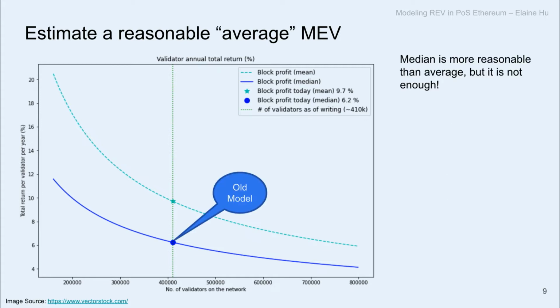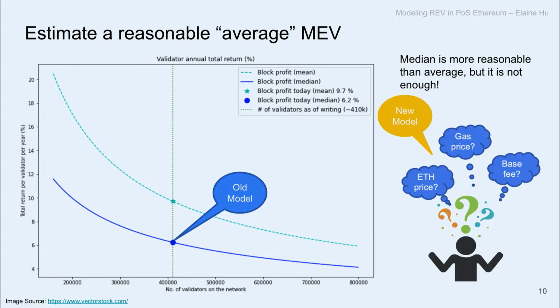Last year, Flashbots published a paper, a piece of analysis, estimating the expected validator return. And in that analysis, we used the median. So we get to the 6.2% by using a constant median MEV, and we simulate the block reward along that. But you can see the median is already more reasonable and a more robust way, better than the averages, but that's not enough. The problem is, with a lot of the analysis out there, you see that the validator return is always predicted as this perfectly smooth line, right?